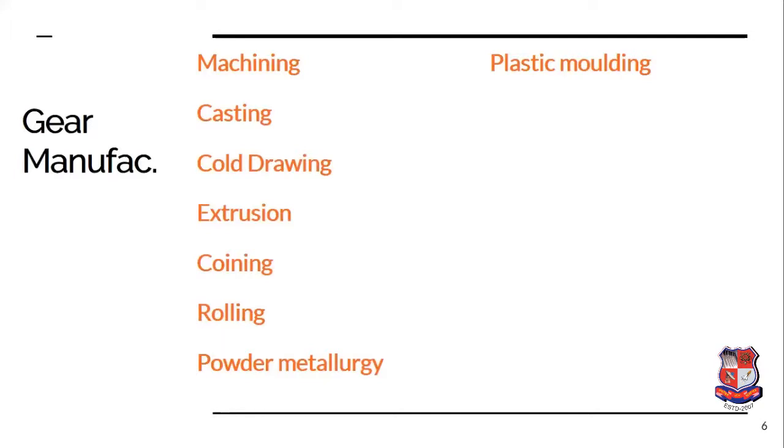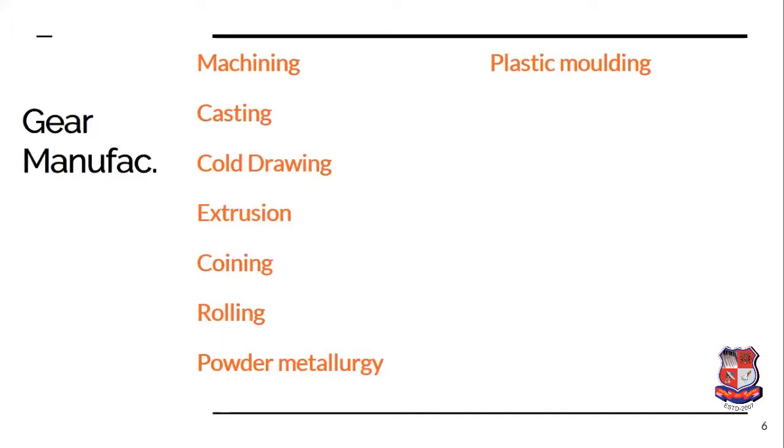Now, cold drawing is a metal forming operation where the metal is made to flow in a required direction in a die, and when the metal flows inside the die, it will acquire the shape of the die, which will be in the form of a gear. And this you can say is cold drawing.